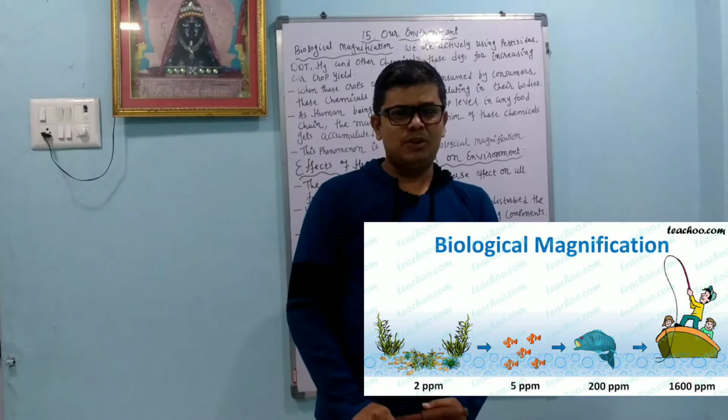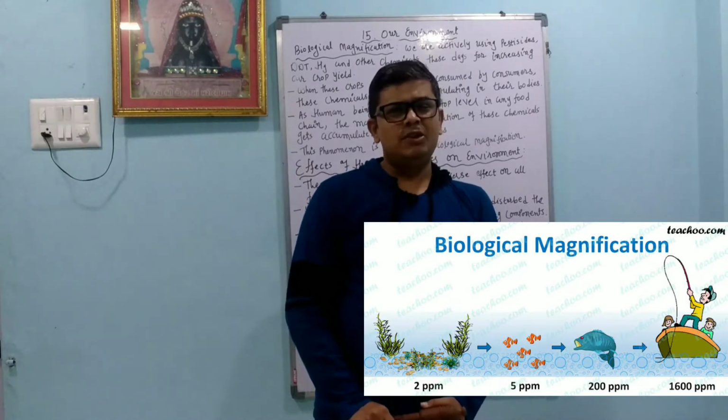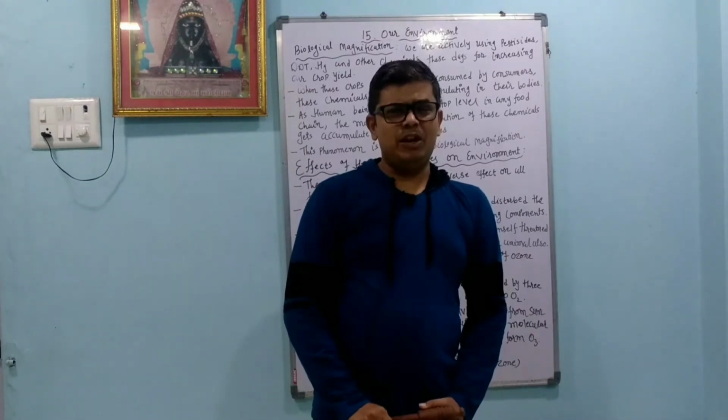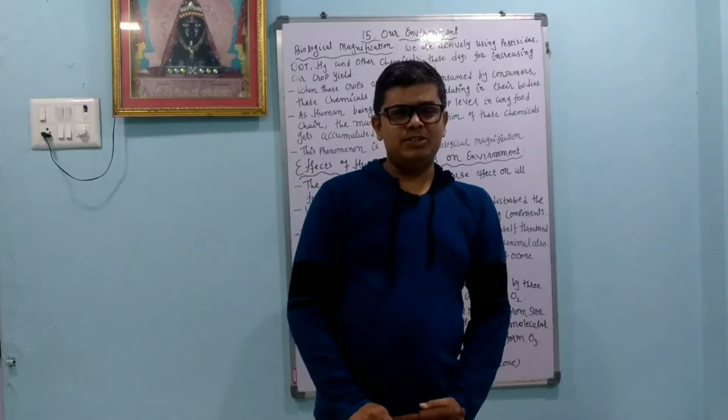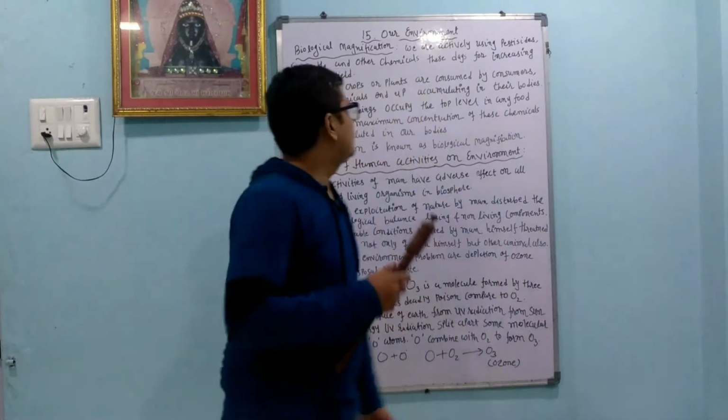a cooking ingredient. In different recipes we use it. So the amount of DDT is increasing in our body, and what is DDT? It is a carcinogen. It produces cancer in our body. In the same way, many pesticides and insecticides are going into our body indirectly. So this is called biological magnification. One by one we will learn.